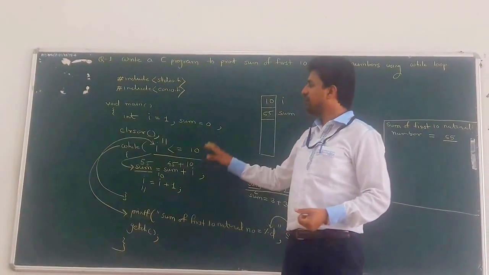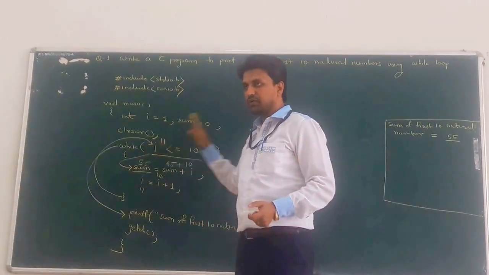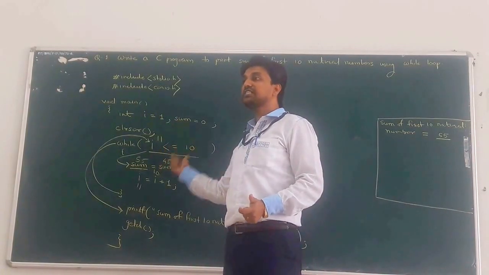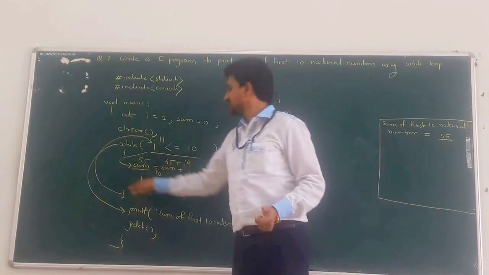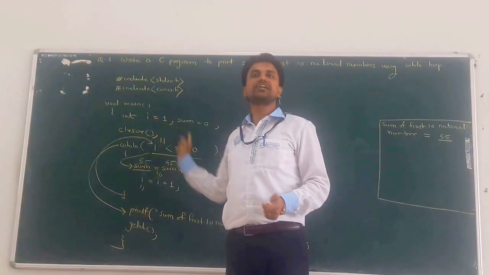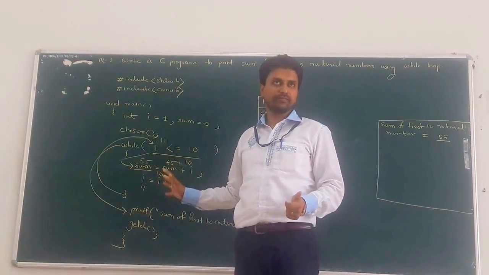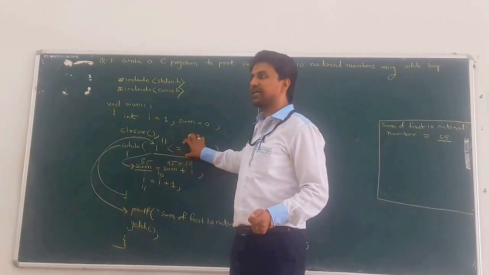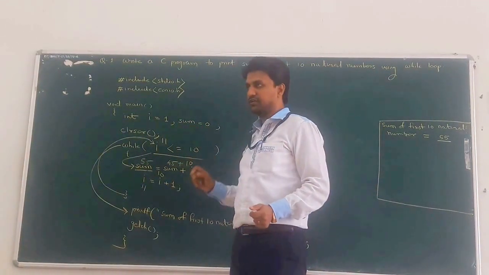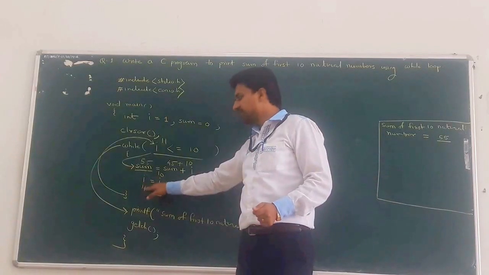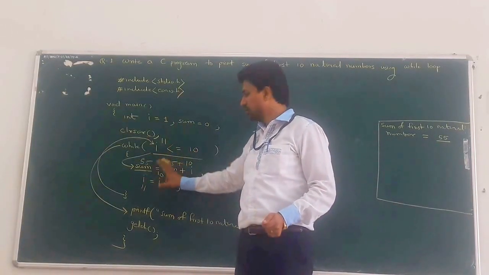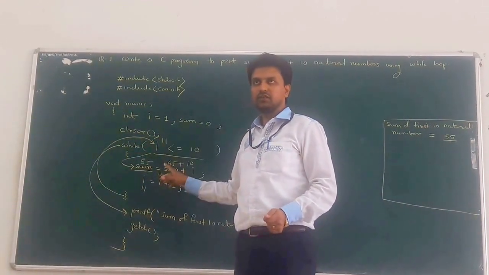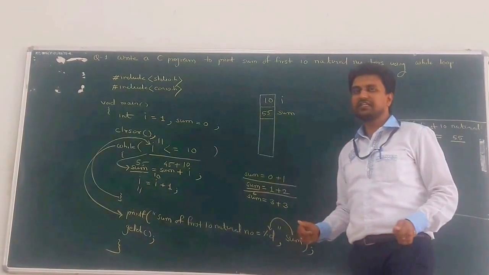Understood? This is the flow of the while loop. So there must be a conditional part, and the conditional part must be terminated. Otherwise, the loop gets executed continuously, an infinite number of times. Clear? So first decide what the conditional part is and when the condition is terminated. Terminated means when I becomes 11, the condition is terminated. So write that statement after this sum. Clear? Okay. So today we will stop here.